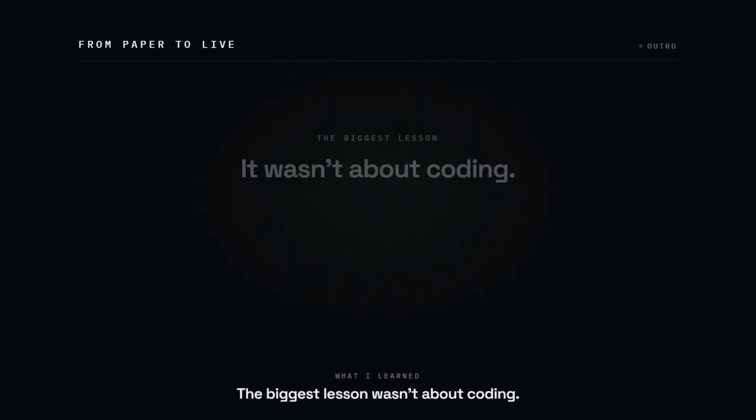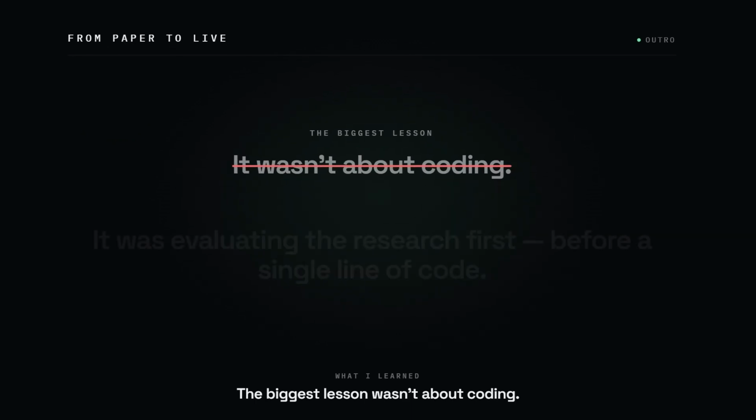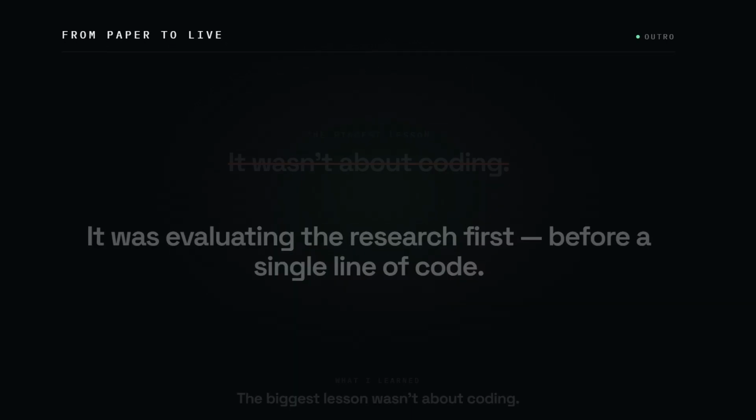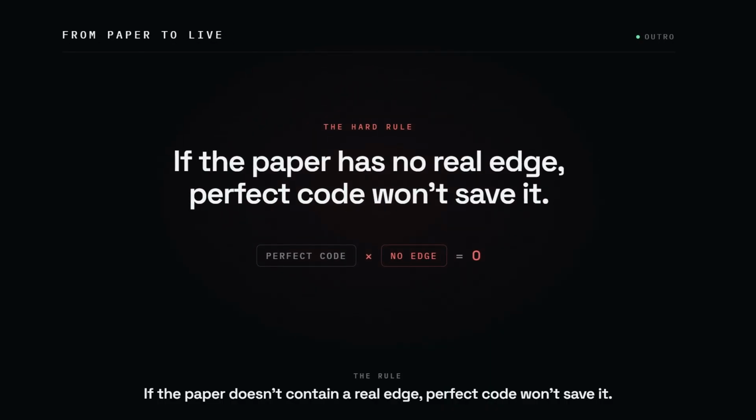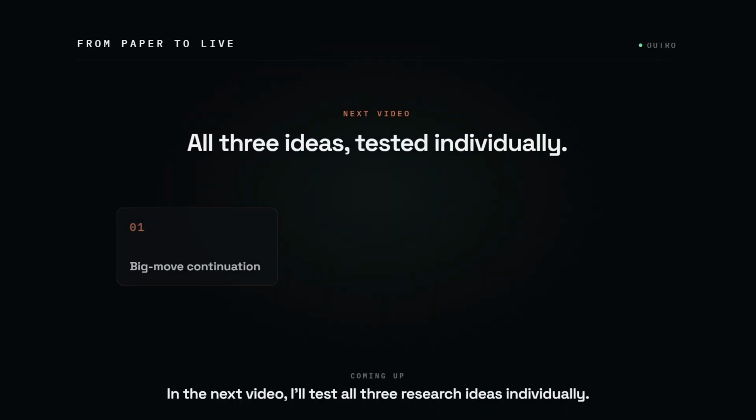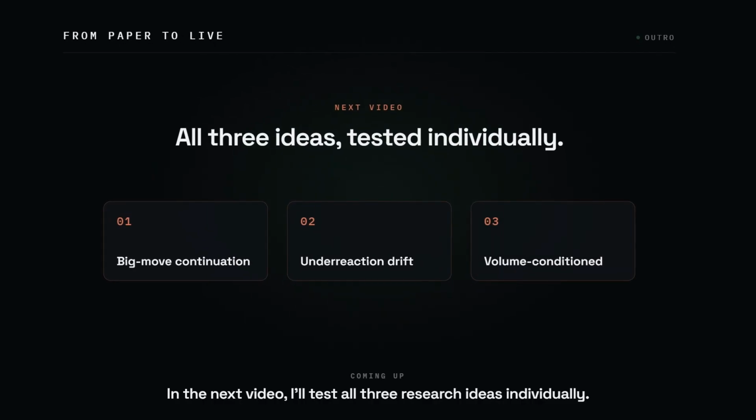The biggest lesson wasn't about coding, it was spending time evaluating the research before writing a single line of code. If the paper doesn't contain a real edge, perfect code won't save it. In the next video, I'll test all 3 research ideas individually.